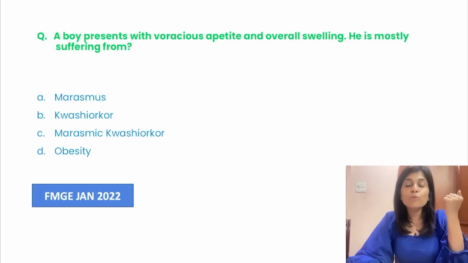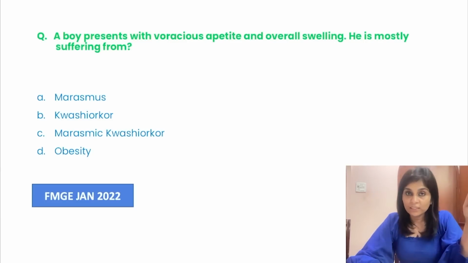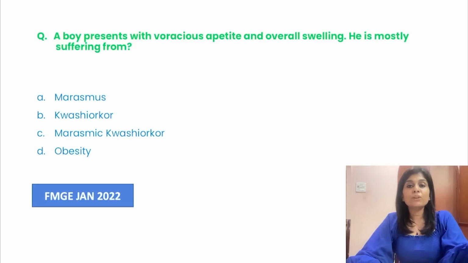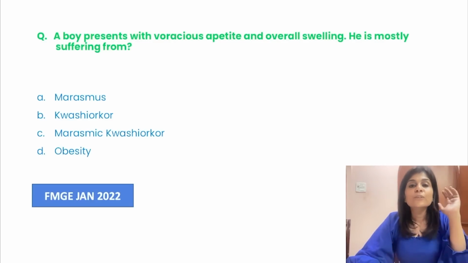Advantage number 4, most of the grand tests are based on PYQs. So you'll be very familiar with all the PYQs and all the previous year asked topics. So that way you will always have an edge over others. So don't worry about your performance in any of the grand tests. Grand tests are for improving your performance, not for assessing your performance. So please attempt as many grand tests as possible. Please go through all previous year questions.